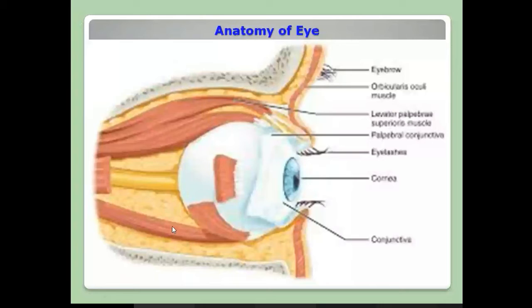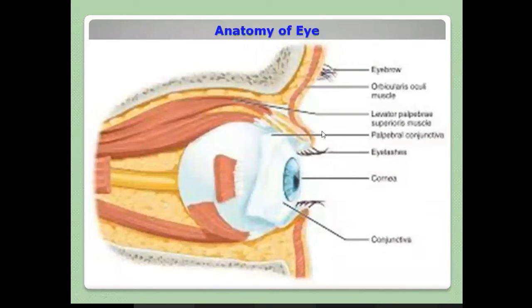Why are these muscles there? With the help of the muscles only, you are able to move your eyeball in different directions: right, left, up and down, rotation, clockwise rotation, anti-clockwise rotation. All these things are done with the help of these muscles only.